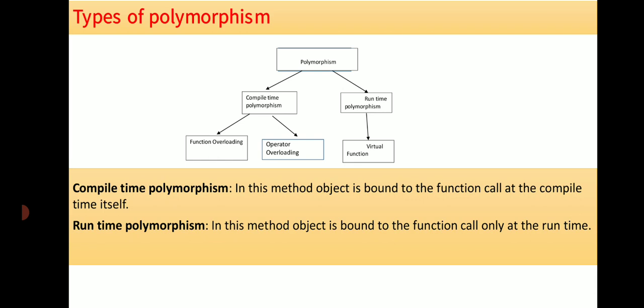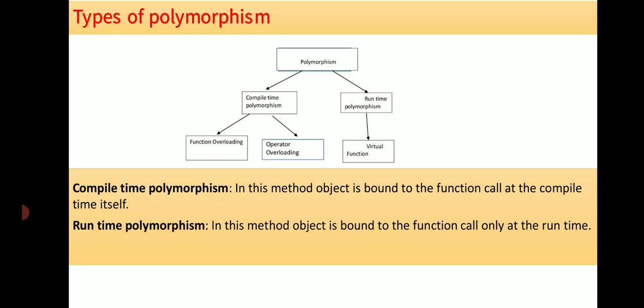Now let us study one by one what compile time polymorphism means. In this method, the object is bound to the function call at the compile time itself. Whenever you create an object, the binding or linking of the object to the function call takes place at compile time. That's why this is called compile time polymorphism.